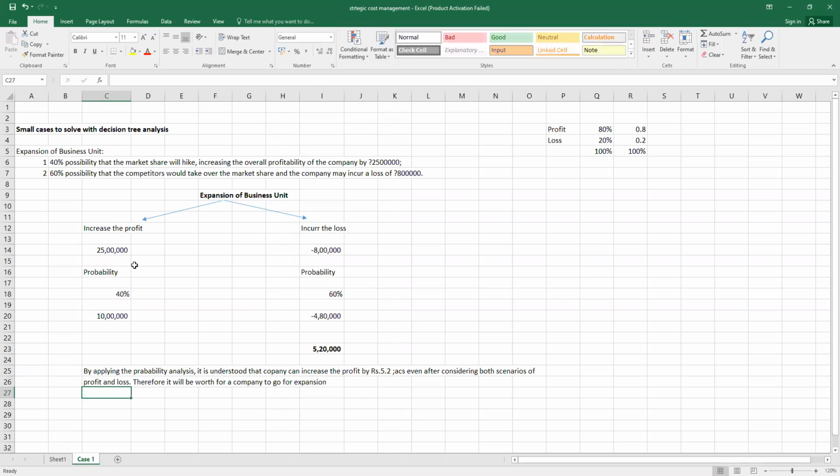In the normal era, we used to have the caselets of 10 marks. 5 cases used to be there, but now we are expecting the MCQs. So we are going to practice it in that manner only. And strategic cost management is more about solving the case studies, because here we are not learning anything new.